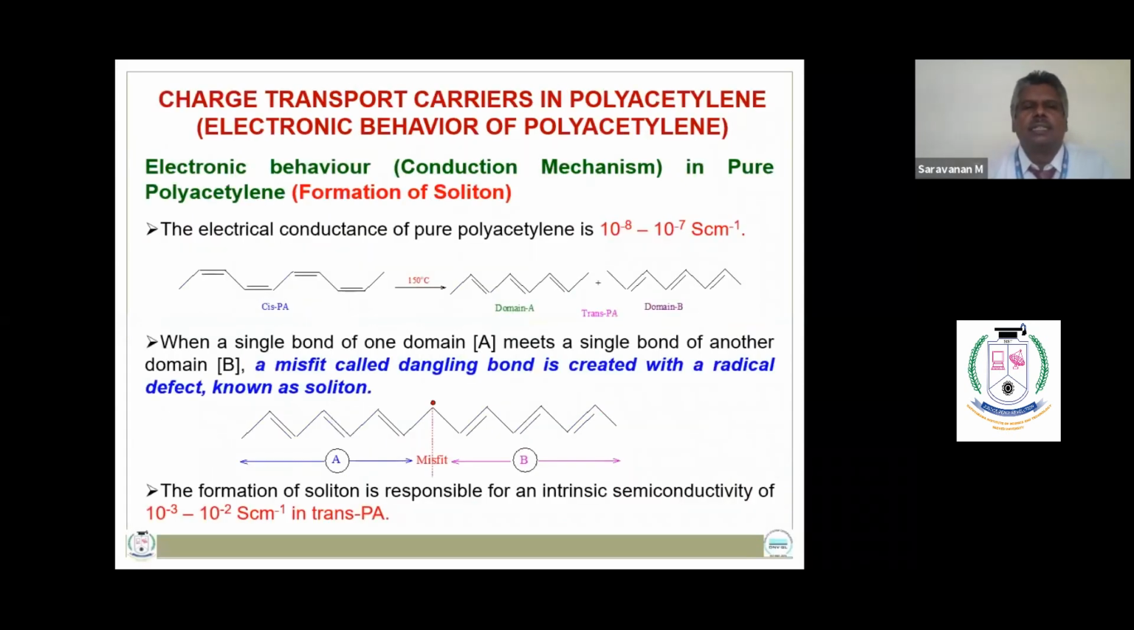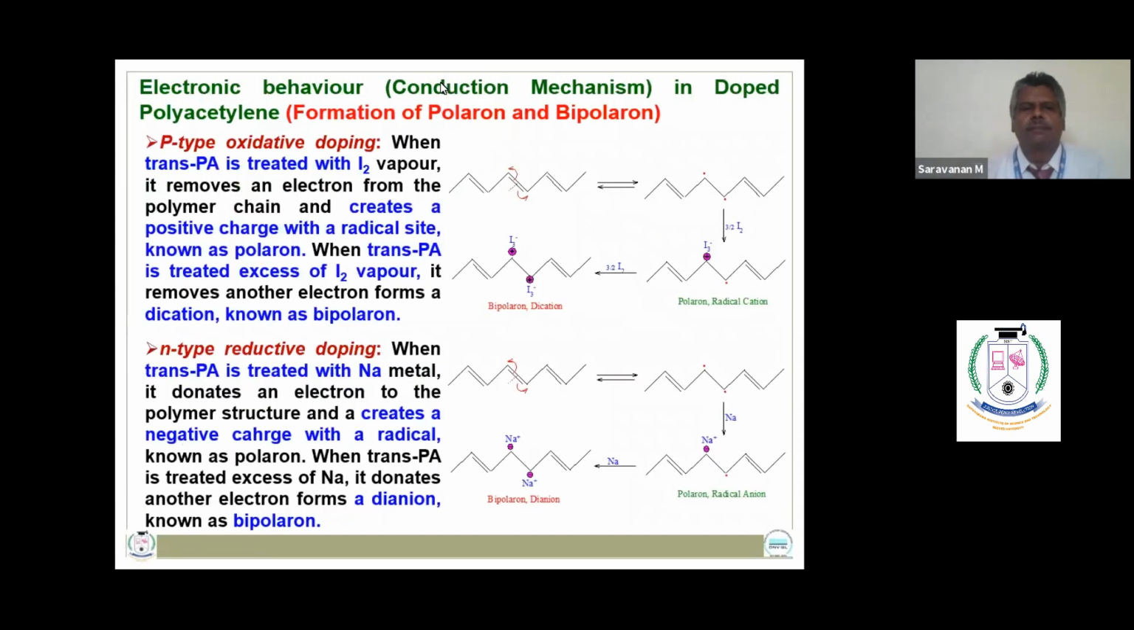Now let us see the charge transport carriers in polyacetylene. The electrical conductance of pure polyacetylene, I mean the cis isomer, is 10⁻⁸ Siemens per centimeter. When it is subjected to a high temperature of 150 degrees Celsius, it undergoes structural distortion to form two domains of trans polyacetylene. When these two domains meet together, a misfit is produced with a radical defect known as a soliton. The formation of the soliton is responsible for the intrinsic semiconductivity of trans polyacetylene.